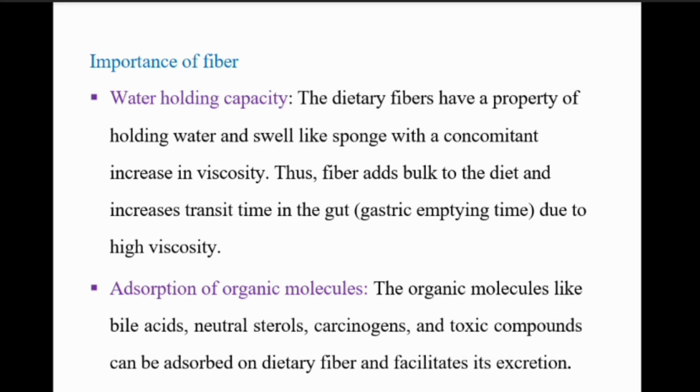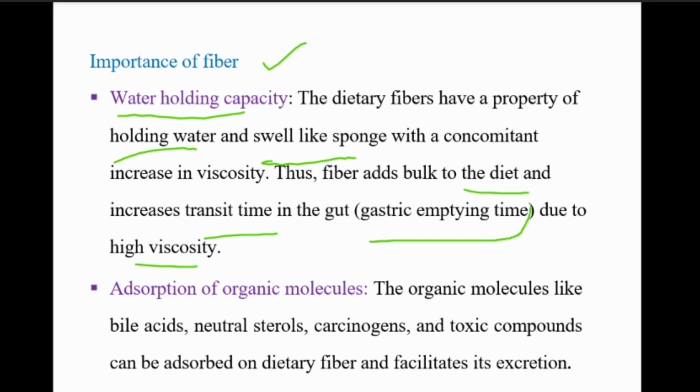The importance of the fibers. What is the importance of the fiber we should take in our diet? First, water holding capacity. The dietary fibers have a property of holding water and swell like a sponge with concomitant increase in viscosity. This fiber adds bulk to the diet and increases the resistance time in the gut due to high viscosity. So, it increases the time of gastric emptying.